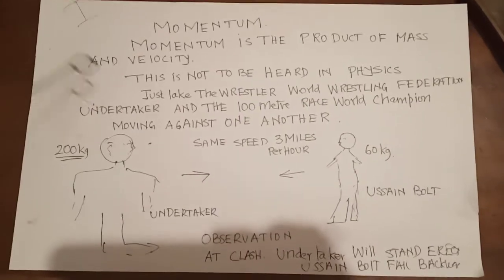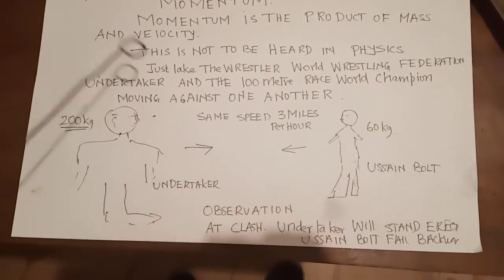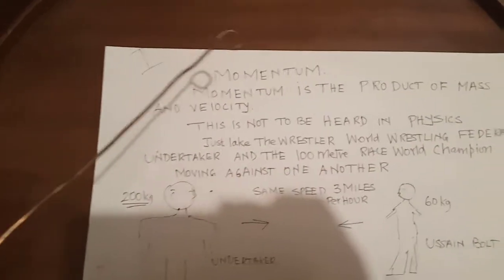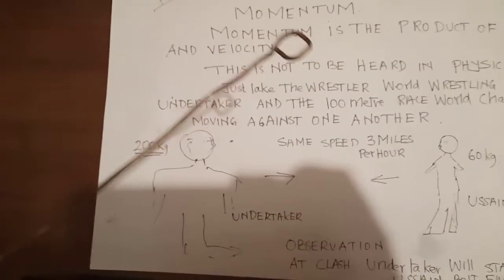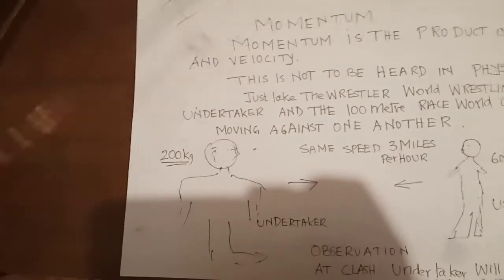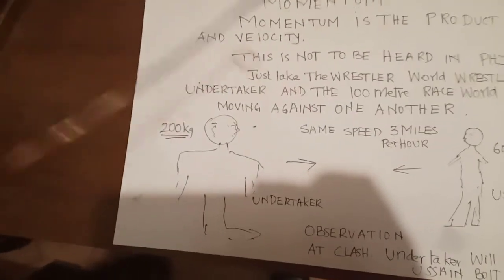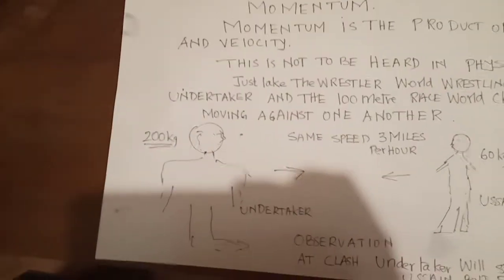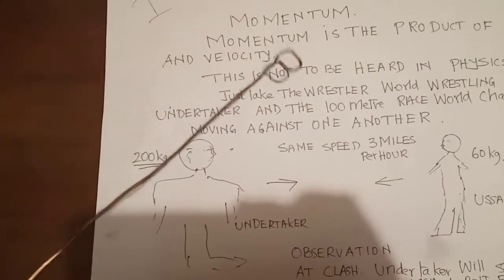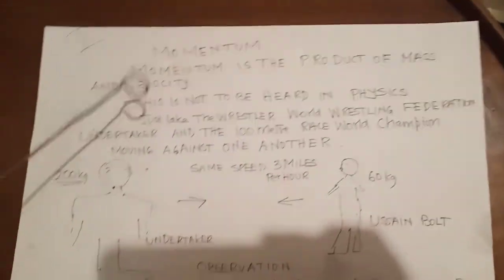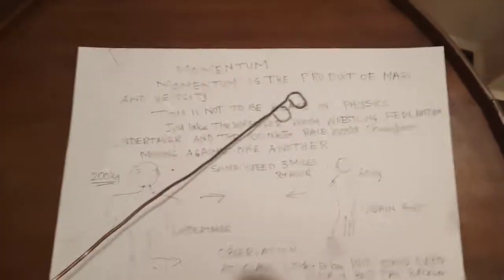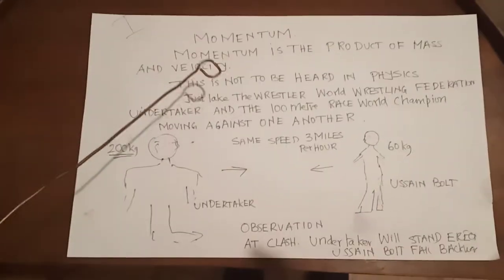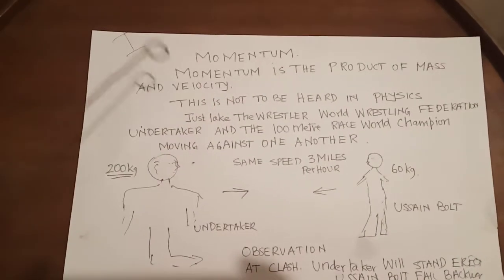Tonight, this is evening time, we will do the second law of Newton's law of motion. The second Newton's law of motion. So, before we could come to this rate of change, proportional, we have to understand what is momentum. Momentum is the product of mass and velocity. But for physics students, this is not a correct definition because it is purely mathematics.